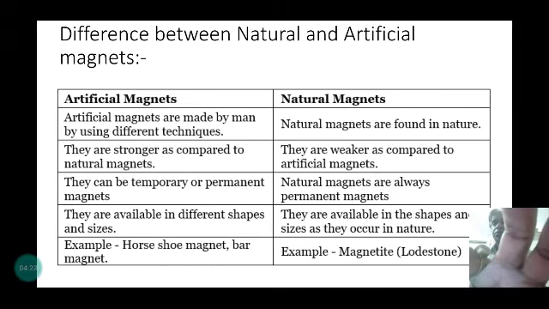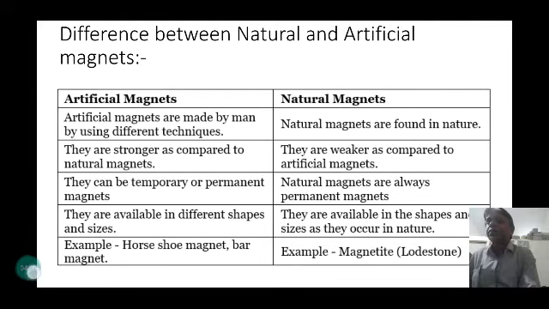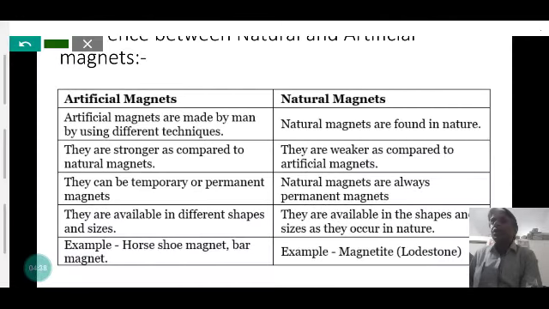Now we differentiate the artificial magnet and the natural magnet. Artificial magnets are man-made magnets, made by using different techniques to magnetize magnetic materials.